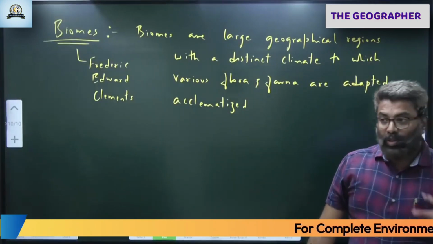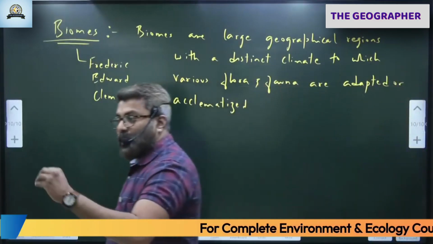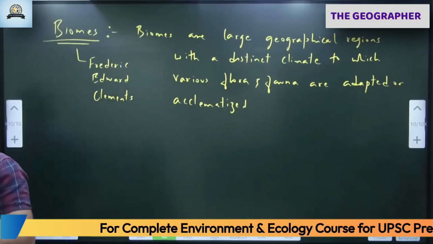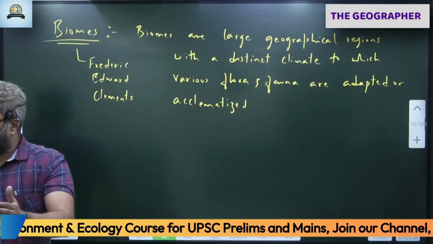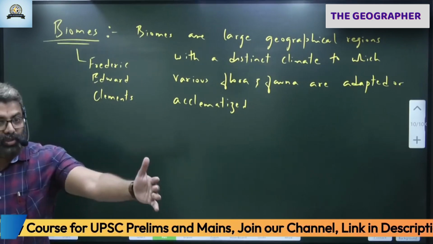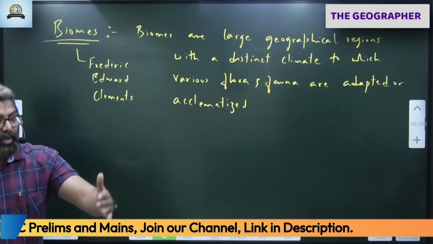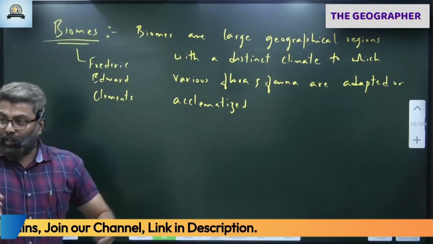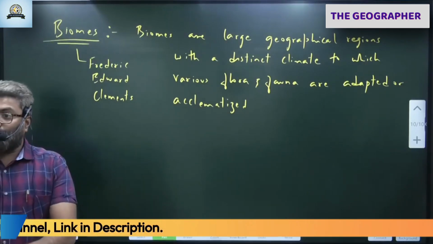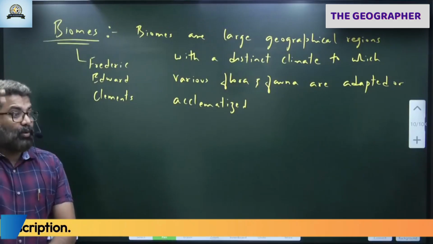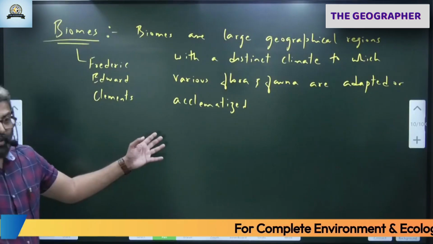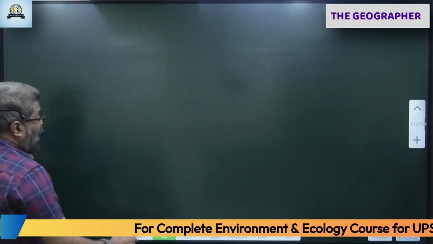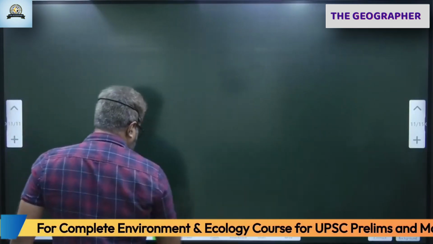Okay. So on the earth surface, not all places experience the same climate. The climate of the earth depends upon the location, in which latitude you are living, equator or poles, tropical, subtropical, temperate, correct, in which place you are living. Second, it depends upon the altitude, in what altitude you are living. Environmental conditions will determine the biome, correct. So the biomes on earth can be classified into various types.